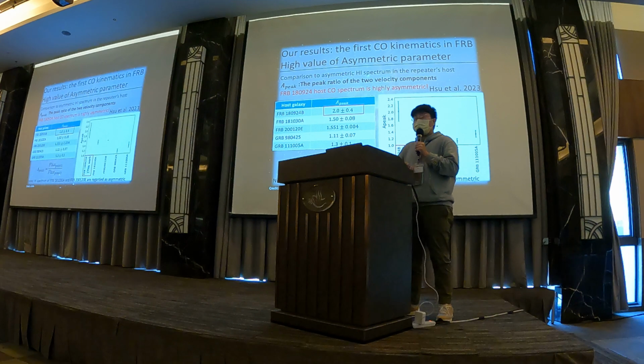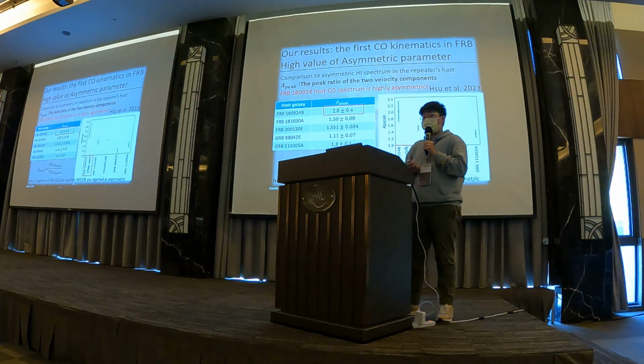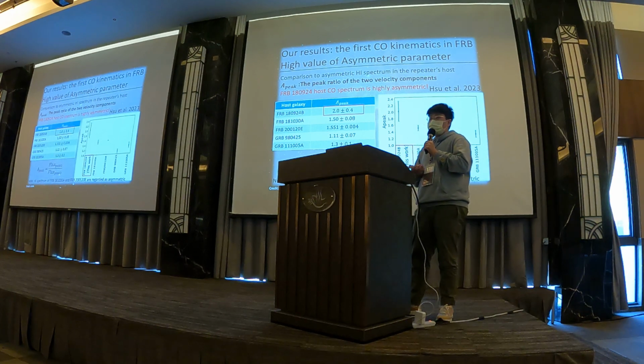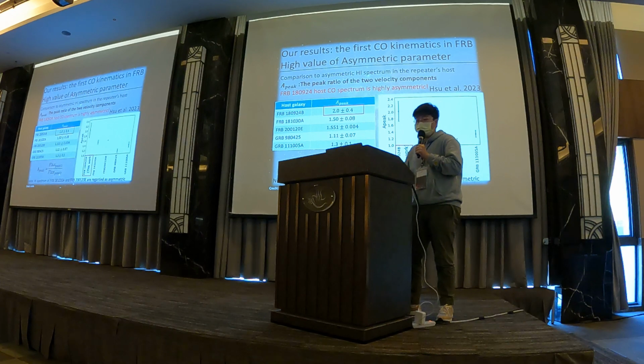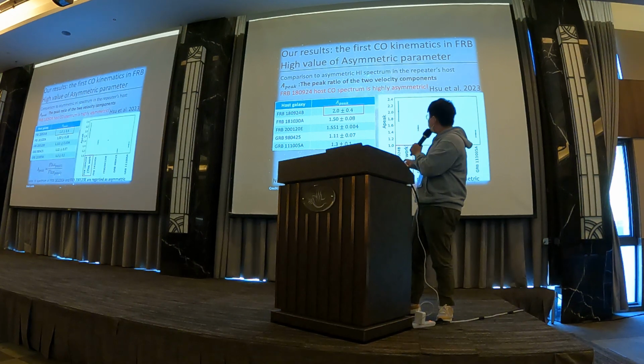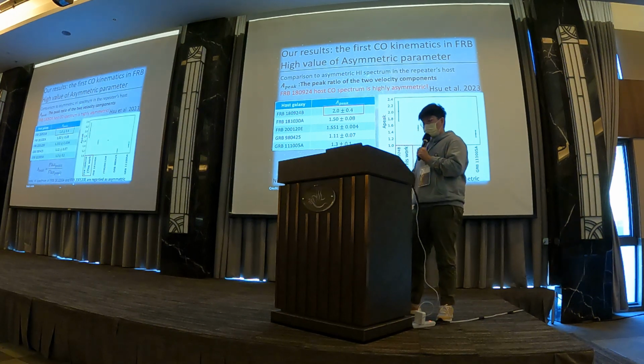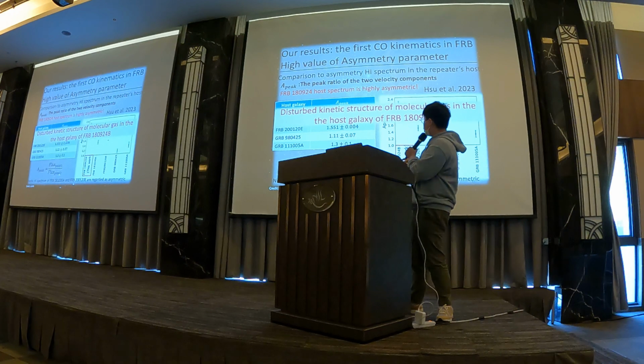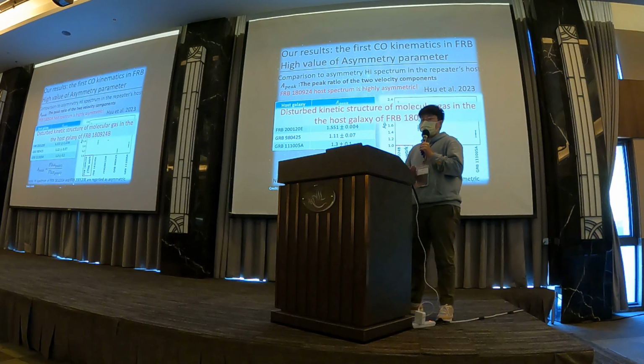And we compare our A_peak value with the two HI spectra in the repeaters' hosts, which show asymmetry, and two gamma-ray burst host HI spectra, which show no asymmetry. So we can see that the A_peak value of our target is much higher than the two asymmetric HI spectra of the repeaters. This means that the spectrum is highly asymmetric, and also that there is a disturbed structure of molecular gas in the host galaxy.